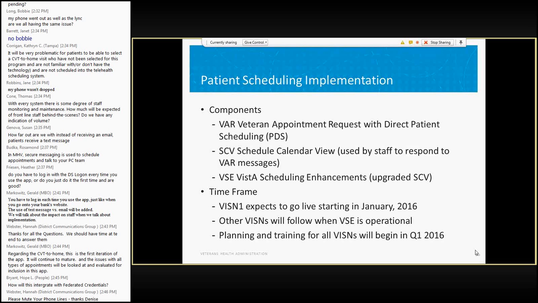You can see that there are multiple components here that have to be pulled together. So we're starting with VISN 1, as we said, and then we'll do the other VISNs once that VSE, the scheduling enhancement, is operational. But we're going to start all of the planning and training for all of the VISNs in the first quarter of next year.